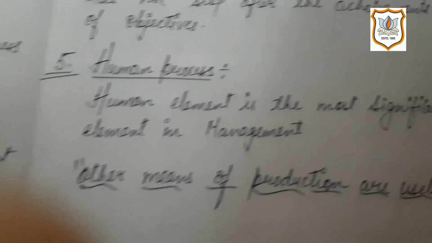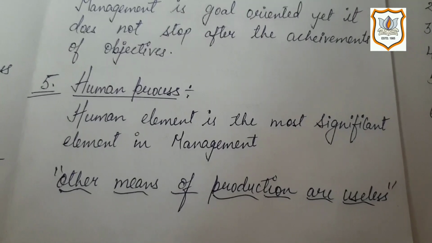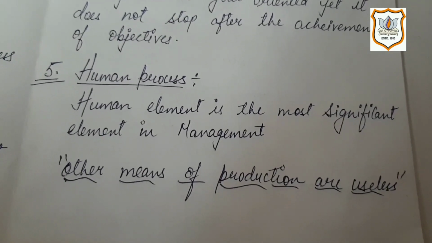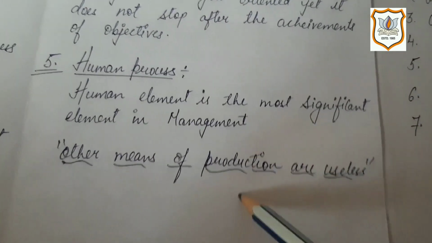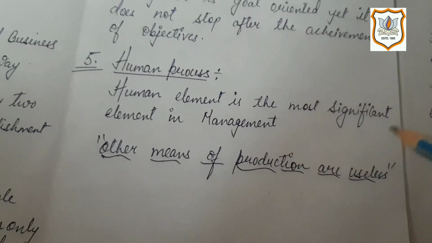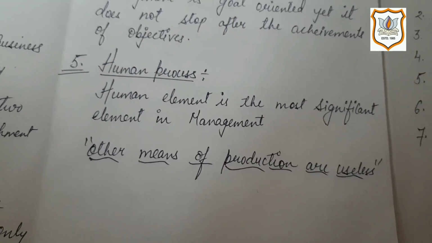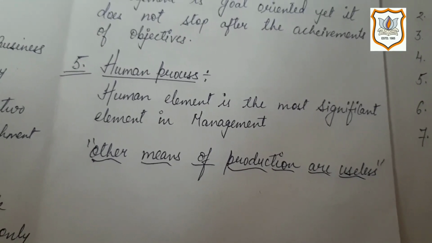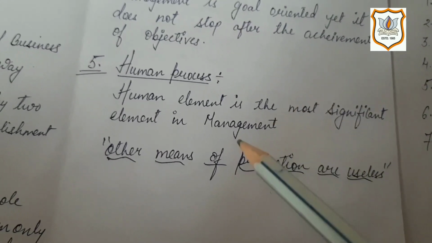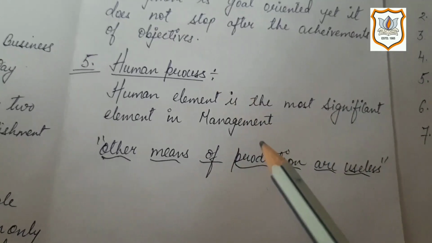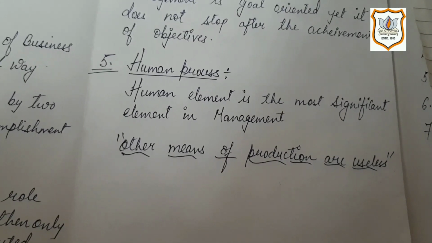Next is human process. The human element is the most significant element in management. Man is at the center of management. Other means of production are useless. Other means, your raw material, your machinery, your equipment, are all useless if a human being is not there to manage all things. So management is a human process. You can say it's only a human process. Even your machineries and equipment are all useless if man is not at the center.